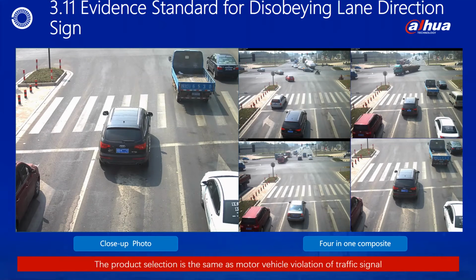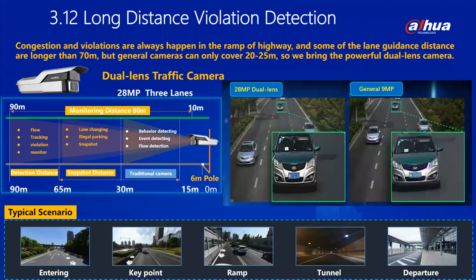That's where we go. Page 3.12 Long Distance Violation Detection. This is a scheme to collect long-distance traffic violations through binocular cameras. One lens is responsible for the long-range view and the other lens is responsible for the close-range view, which are integrated into one image output through binocular splicing. Both long-range and close-range can be seen clearly. This kind of camera has 28 million pixels and can realize 90-meter long-distance traffic violation collection.